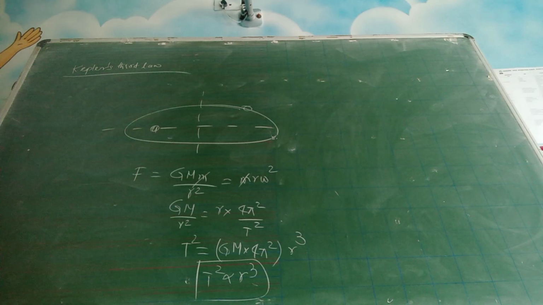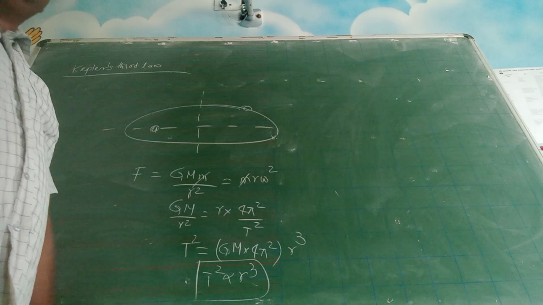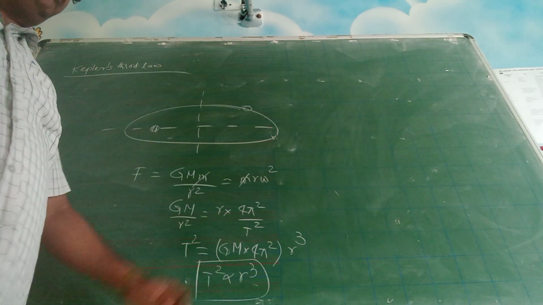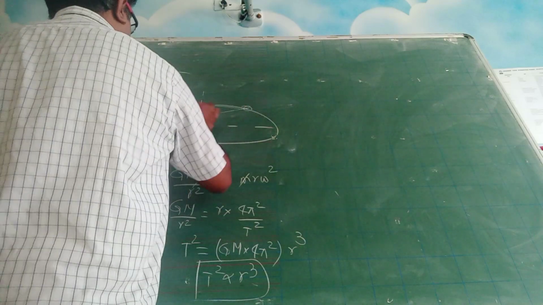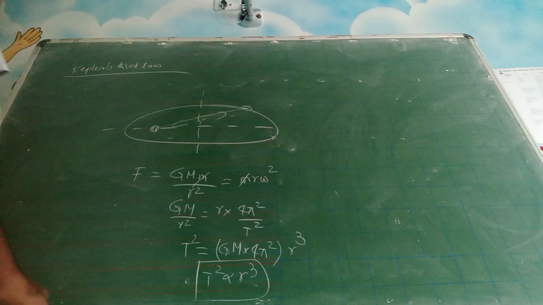So if you want to know the time period of a particular planet, it depends upon the radius. Radius means which radius? Is it the radius of Earth, or is it the distance of separation of the Earth from the Sun? The second one is the thing. It is not the radius of the Earth. It is the distance of separation we are talking about. This is our R.